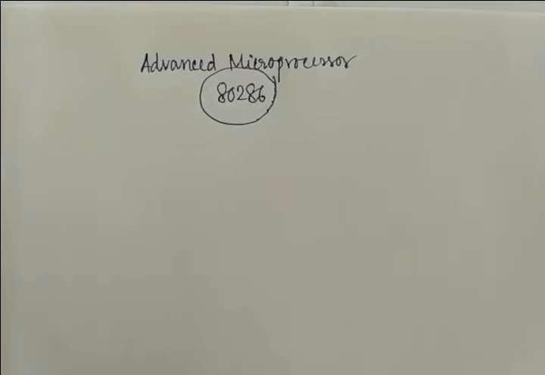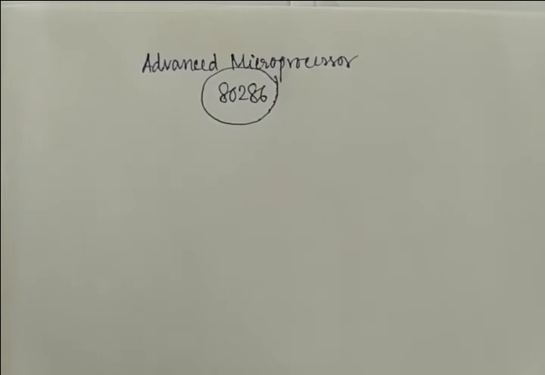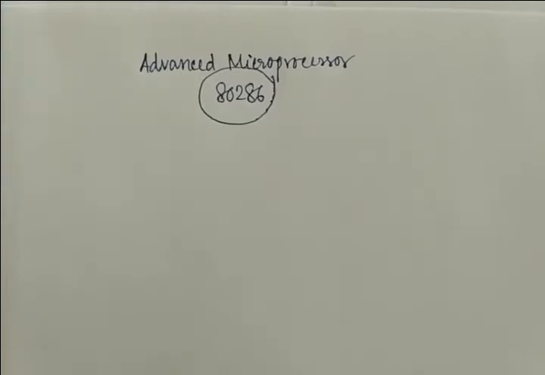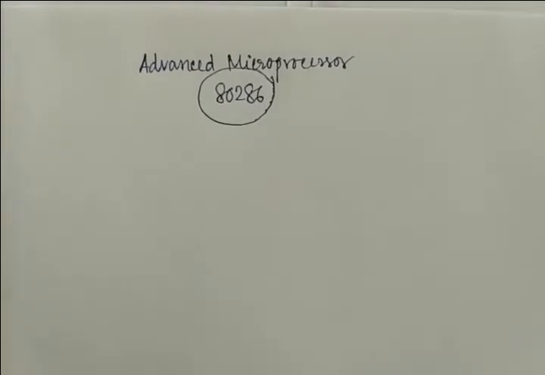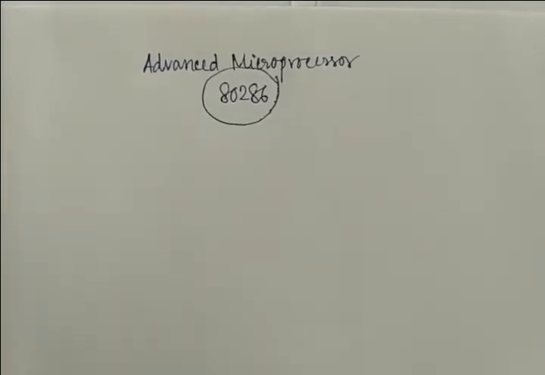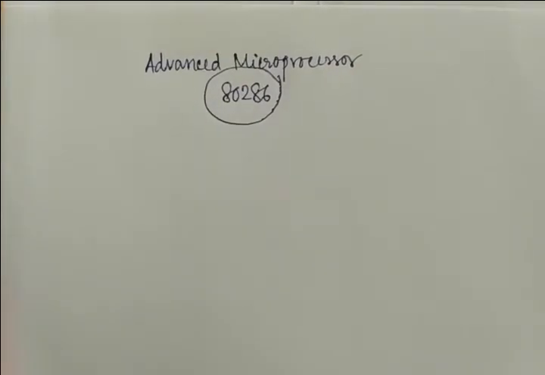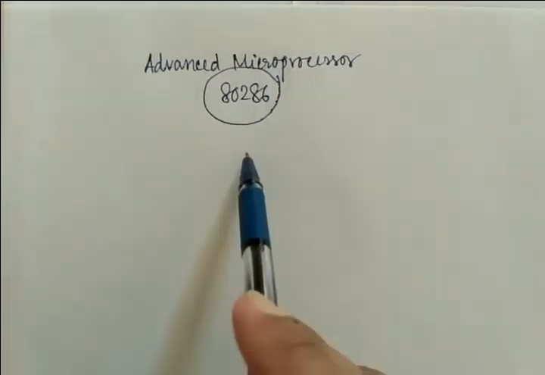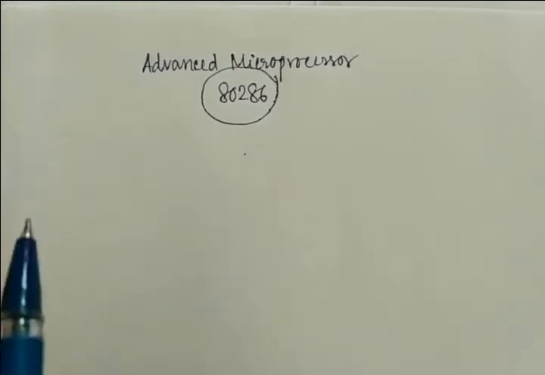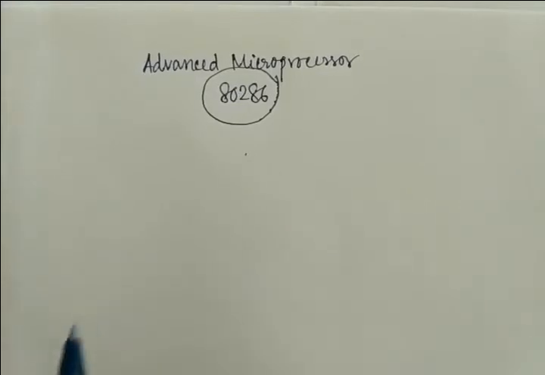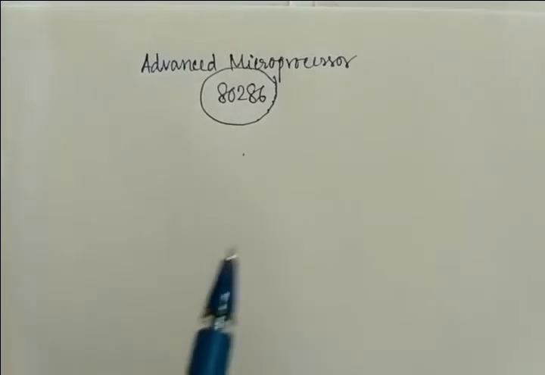Okay, so before that I will discuss some prerequisites that I have already covered with you, and I have already clarified many times by asking in your WhatsApp group. That is, if you have any doubt in 8086, please let me know, because today's advanced microprocessor is based on 8086. Okay, and there are many similarities between them and some differences, but what are they, that I will cover in my lecture.